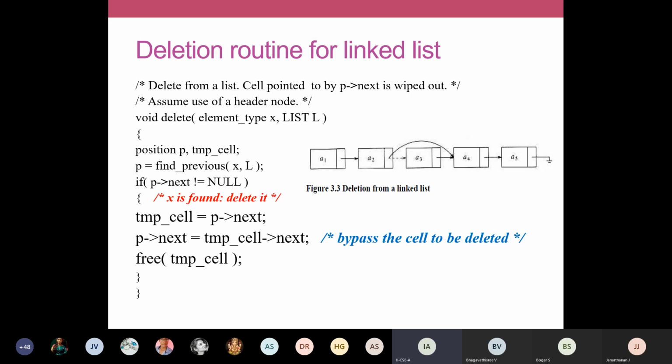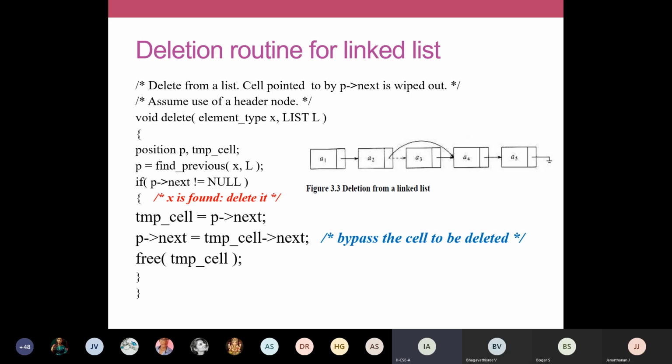Before starting a delete operation, it is done with the help of your search operation. To delete an element, if I want to delete 20 in my list, what should I do? I should first find that element. Only if that element is found can I delete that node, is it not? So before doing a delete operation, you have to search for that element, like how in the previous example we did the find operation. If that element is found, you can delete that node. If the element is not found, you cannot delete. So the same technique you're going to follow here also.